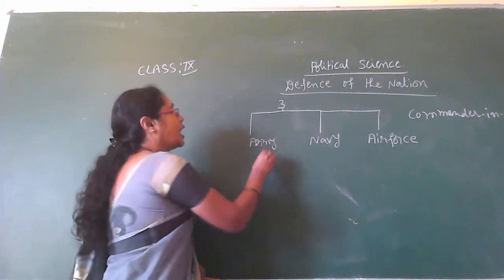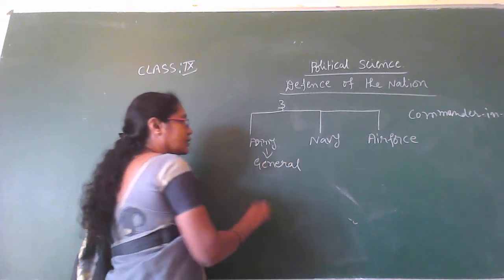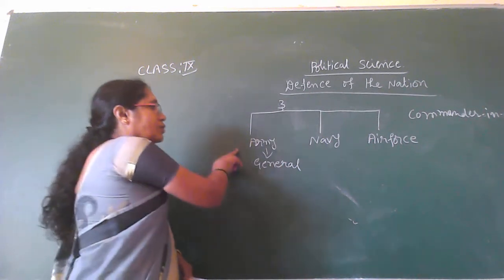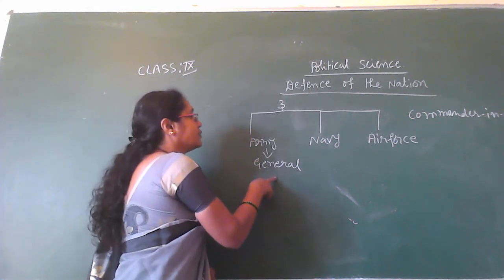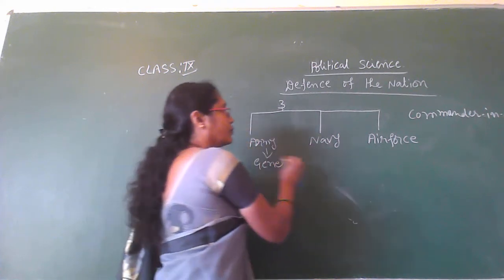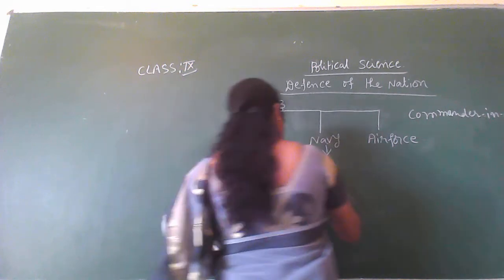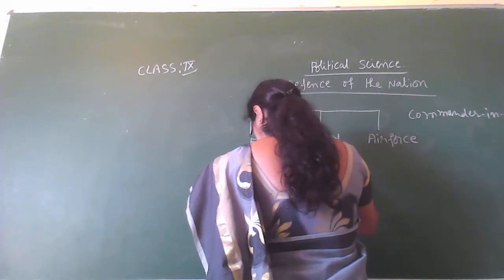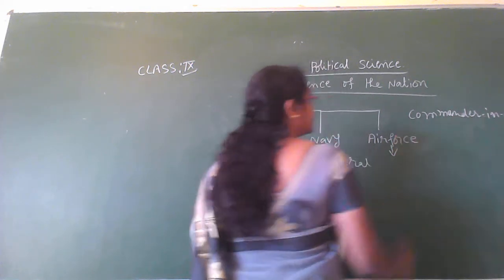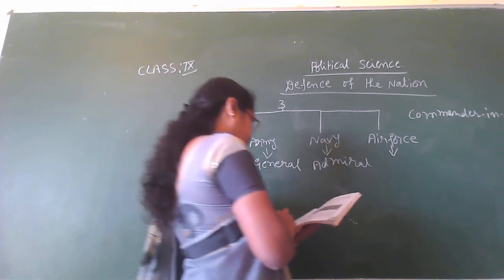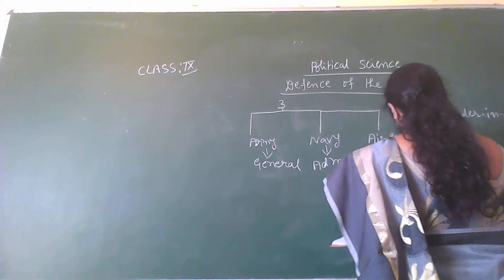Then every wing has its own chief. The army's chief is known as General. Who is the chief of the army? General. Next, who is the chief of the navy? Admiral. He is the chief of the navy. Then who is the chief of the air force? The Air Chief Marshal.